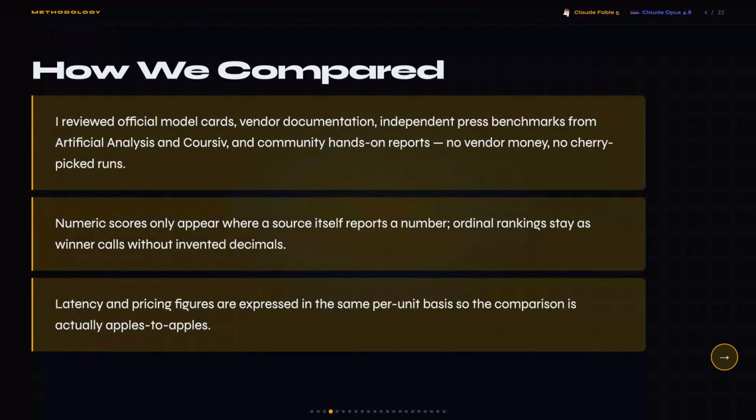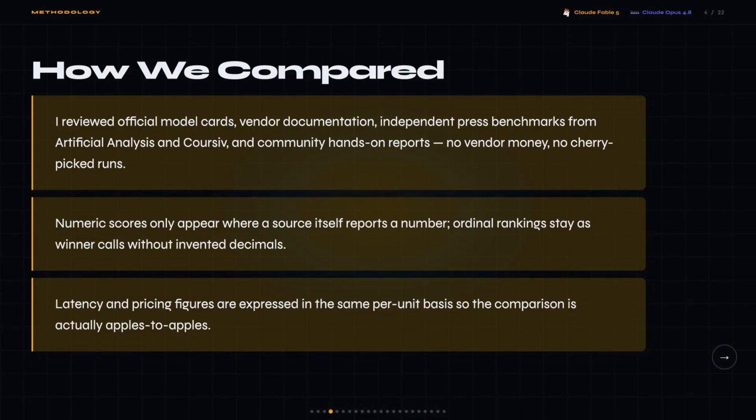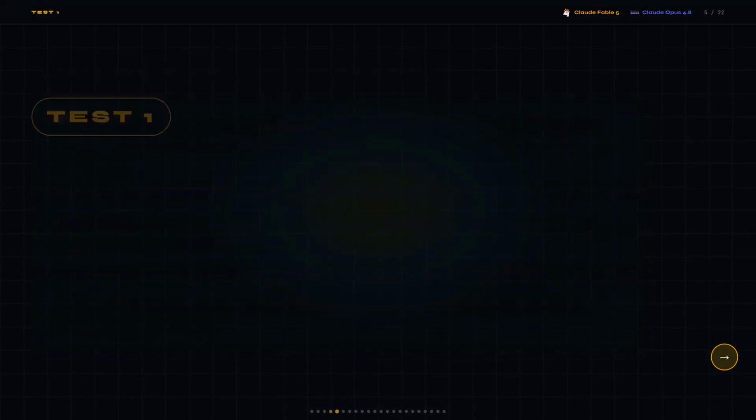So who is this comparison actually for? If you're a developer running agent loops, a team lead choosing an API tier, or someone paying out of pocket for a writing tool, this decision compounds fast. Fable 5 is exactly 2 times the price of Opus 4.8 at every single tier. And that math adds up quickly once you're literally hammering it with requests.